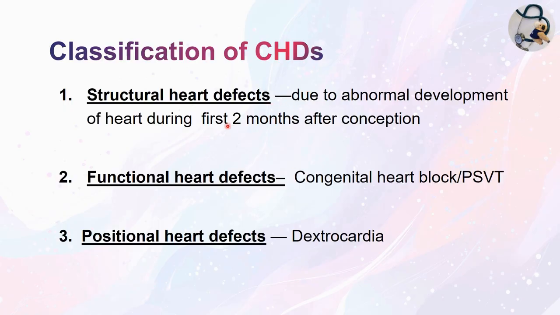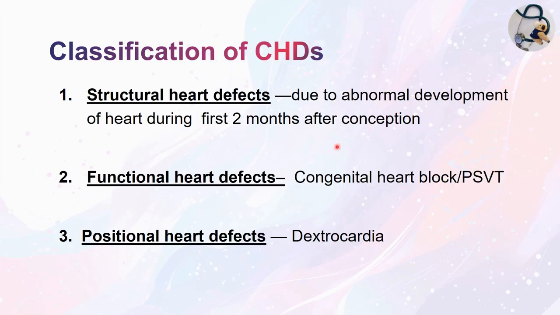Let's see the classification of heart disease. It can be structural heart defects, which occur due to abnormal development of the heart during the first 2 months after conception. Number 2, functional heart defect. The arrhythmias like congenital heart block and paroxysmal supraventricular tachycardia are the common arrhythmias which can be seen in children. And positional heart defect, that is dextrocardia.